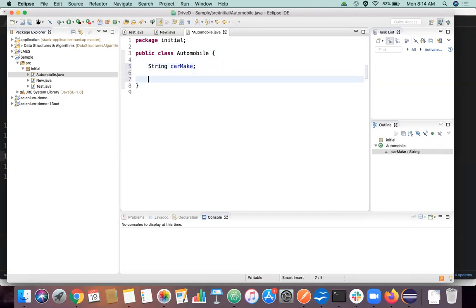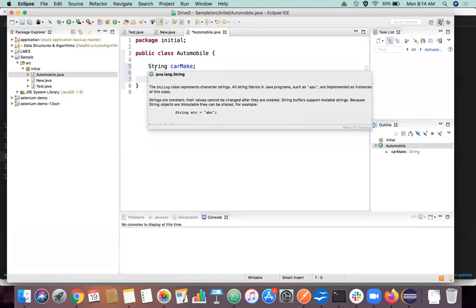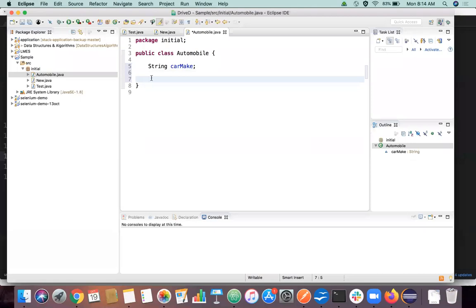And I'm going to declare year of manufacturing in integer. So string is some kind of class in Java which holds a string variable. String is obviously everyone would be aware of what is a string, right? It's a collection of set of characters, right? And I say integer. Integer is something which holds numeric values, right? So int year of manufacture.